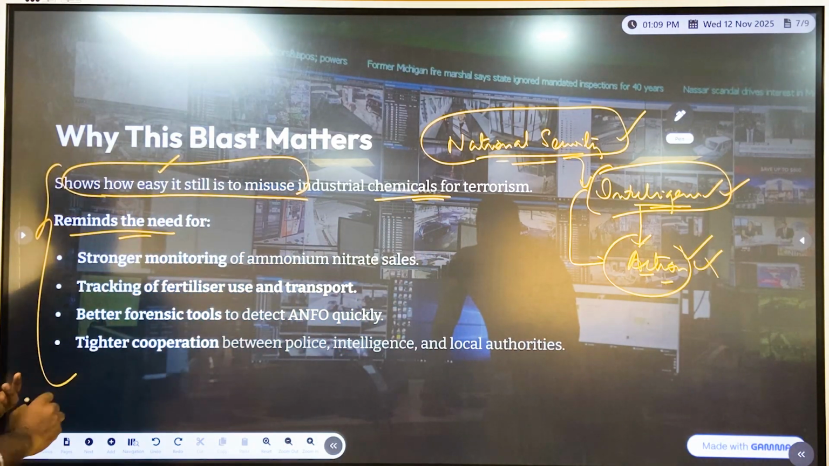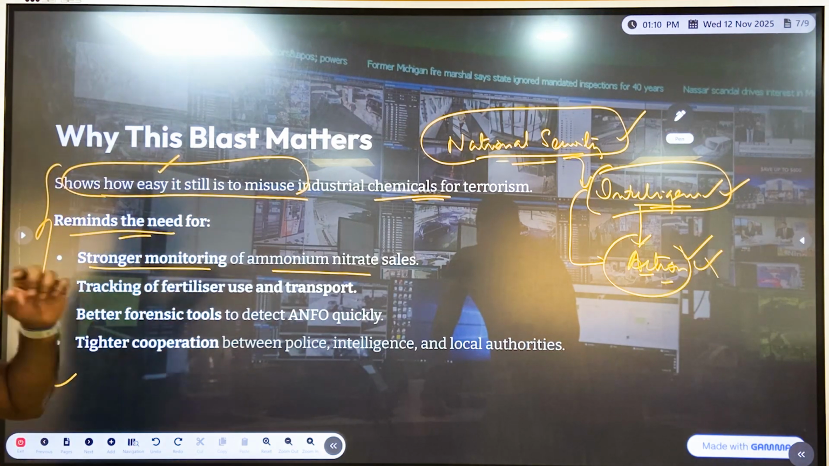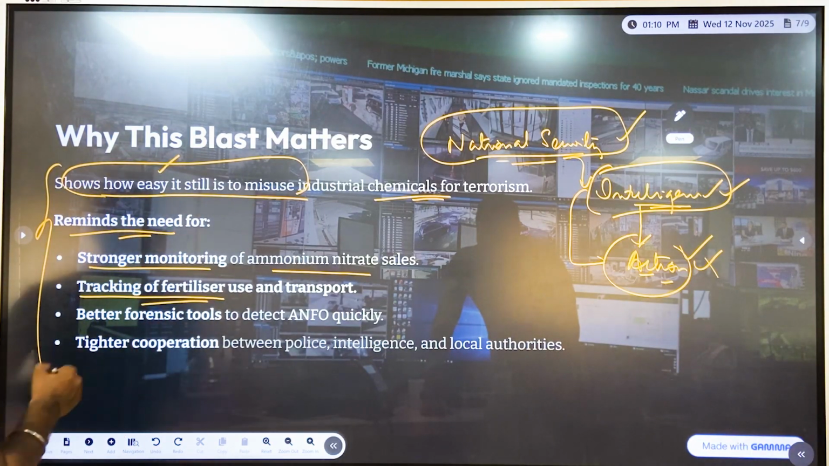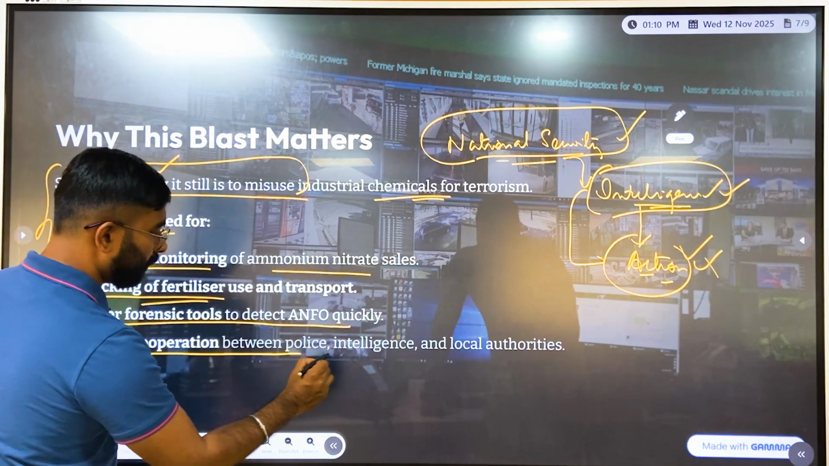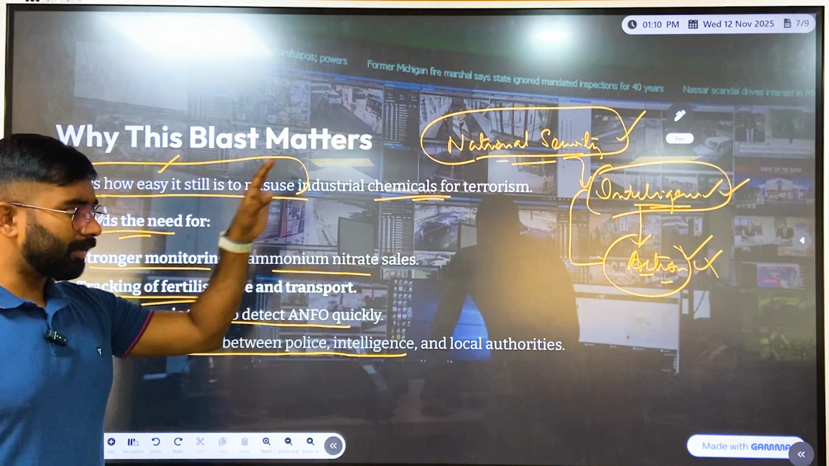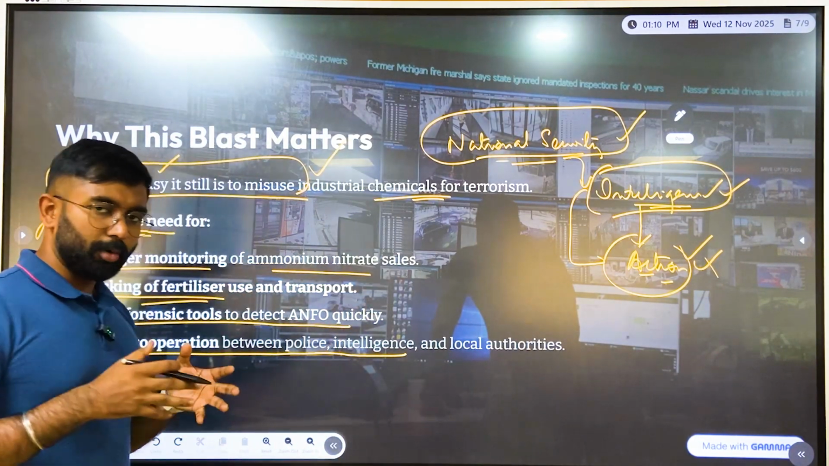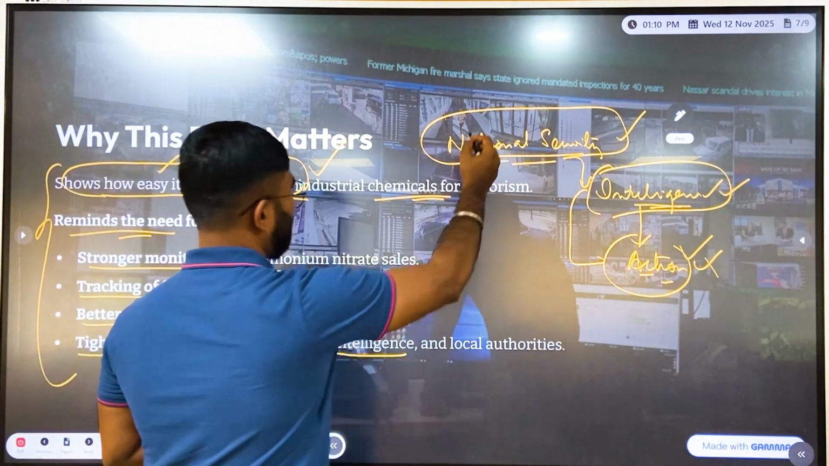It also reminds us that stronger monitoring of ammonium nitrate sales must be one of the utmost priorities to keep in mind. Then tracking of fertilizer use and transport, better forensic tools to detect ANFO quickly, and tight cooperation between police, intelligence and local authorities. Of course, whatever we are discussing, there are two aspects. One is from the point of view of the chemical itself, that is, the misuse of the particular chemical. Next is national security.